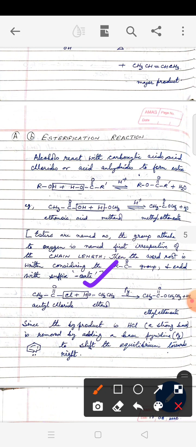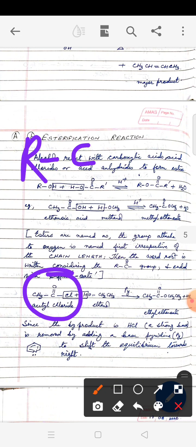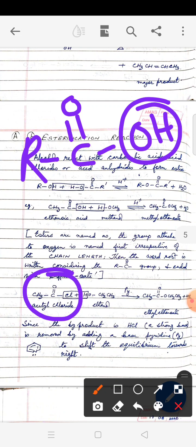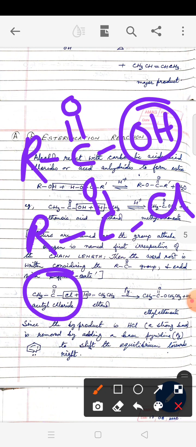Now esters are not only formed by reactions of acid and alcohol. Esters can also form by reaction of alcohol with any derivative of acid. Now what do we understand by the term derivative of acid? We write carboxylic acid like this, RCOOH. Now instead of OH, if we have any other group here, that can be termed a derivative of acid. So if I take RCOCl, that means OH has been replaced by Cl, then this can also take part in the reaction with alcohol to form ester.